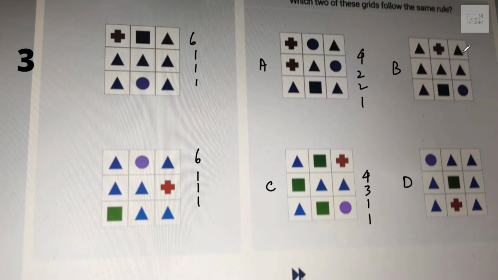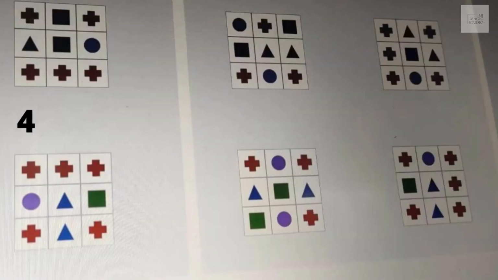Okay, 1, 2, 3, 4, 5, 6, and all three symbols are different. This is 6111. I'll go with 6111, 6111, that features in B and D, and as you click you are on to the next screen.